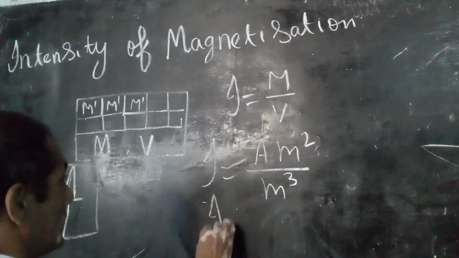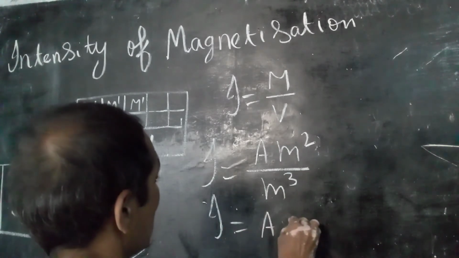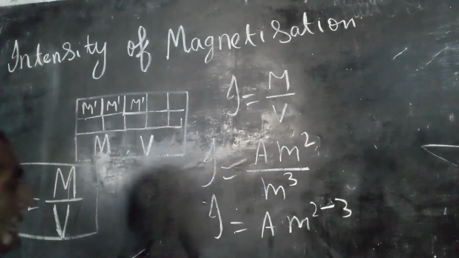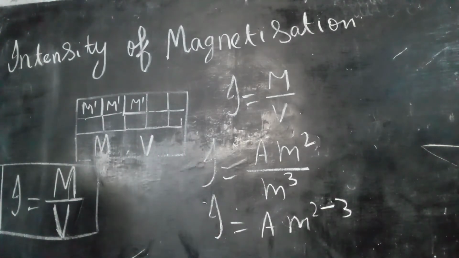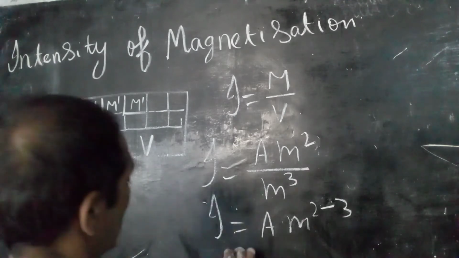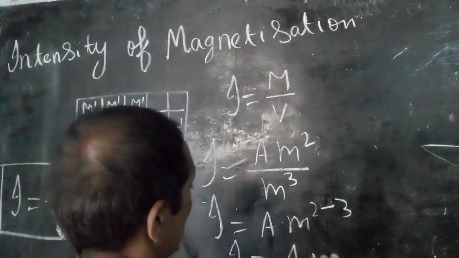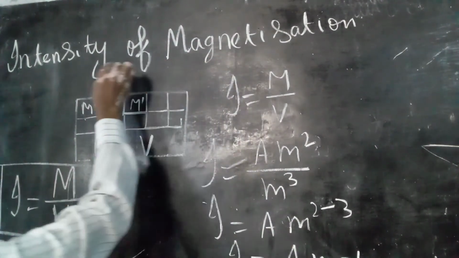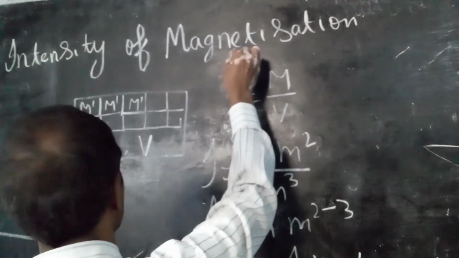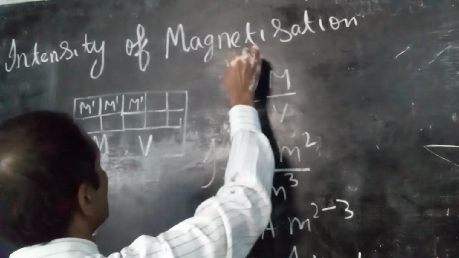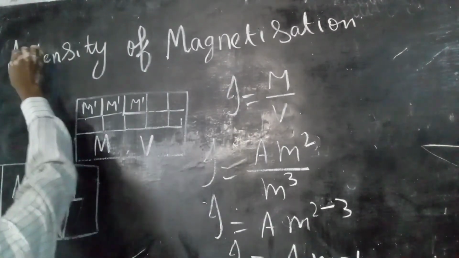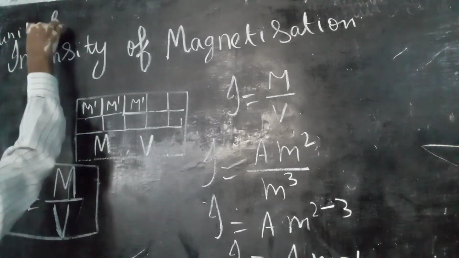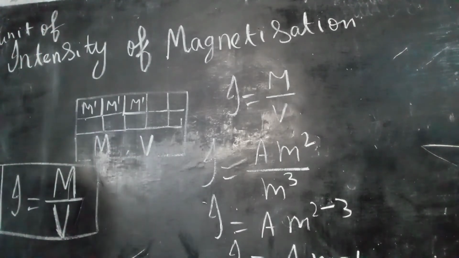Simplify this, then we get ampere meter to the power 2 minus 3. In division, the powers are subtracted. So I is equal to ampere meter minus 1. So this is the unit of intensity of magnetization.